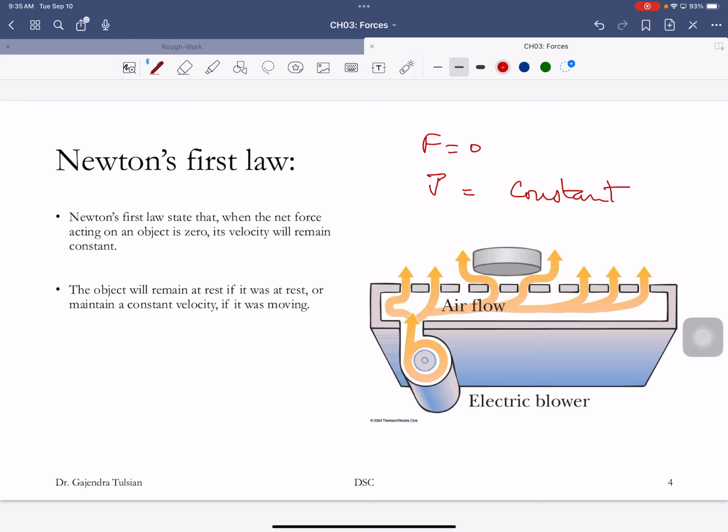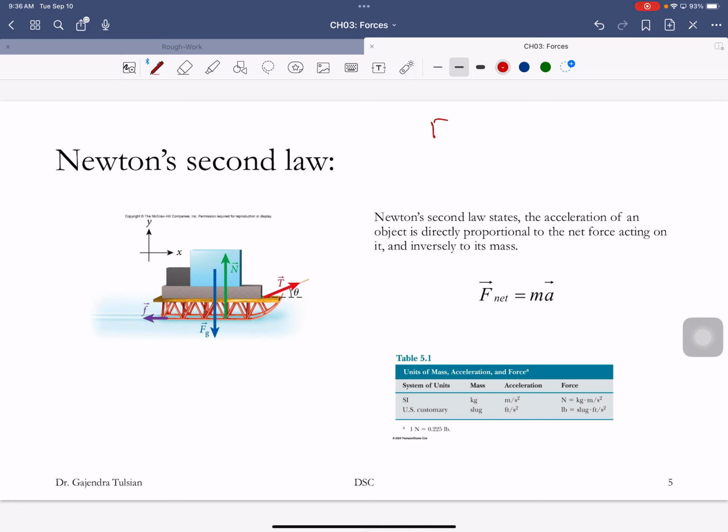Okay? Well, what does Newton's second law say? It says something about when the force is not zero. So when the force is not zero, then the object will accelerate. So if this is not zero, that won't be zero. And when it accelerates, its velocity changes. So when the force is not zero, velocity changes, implying the object will accelerate. All right, so that's Newton's second law.